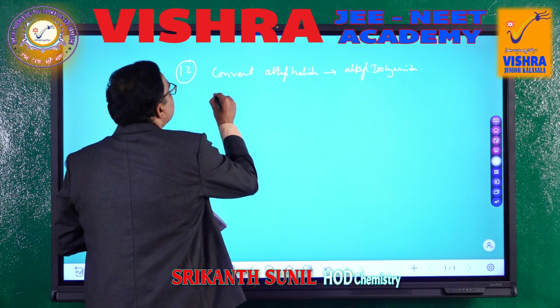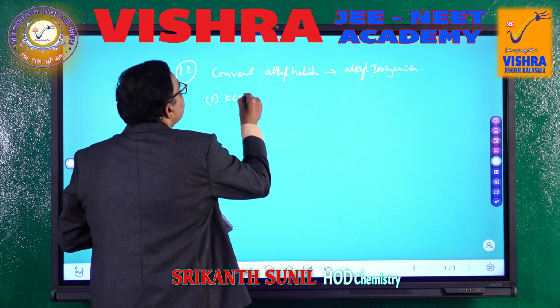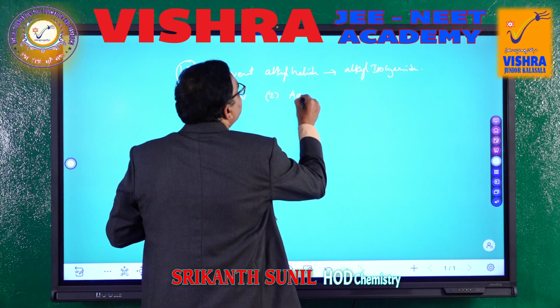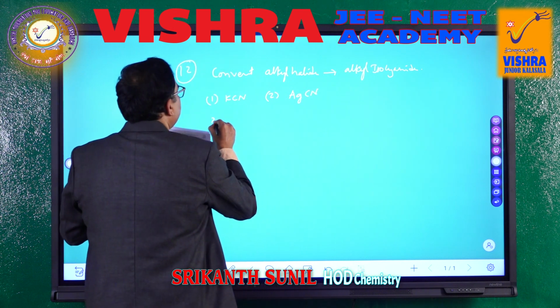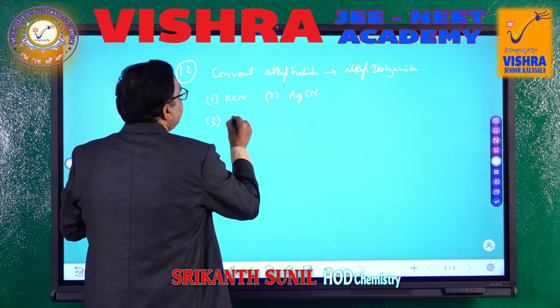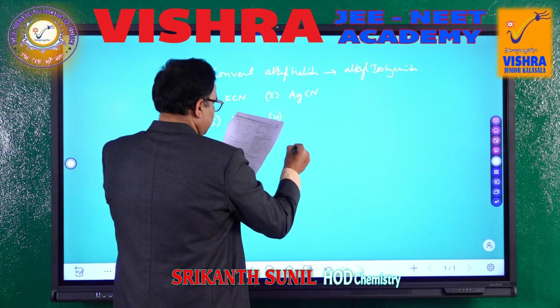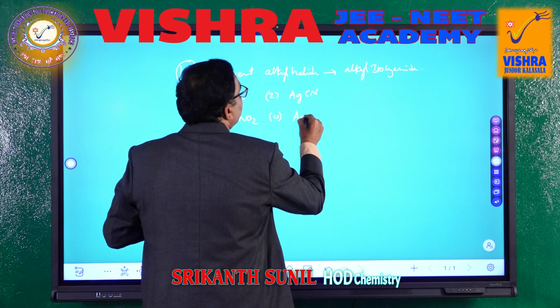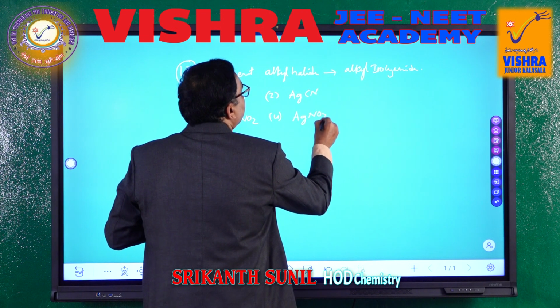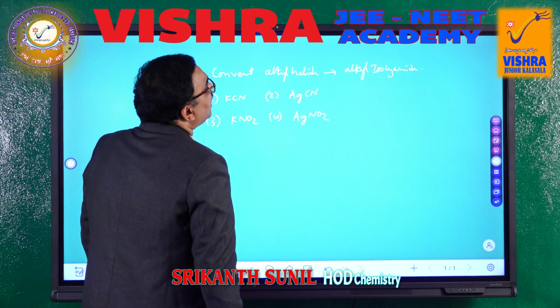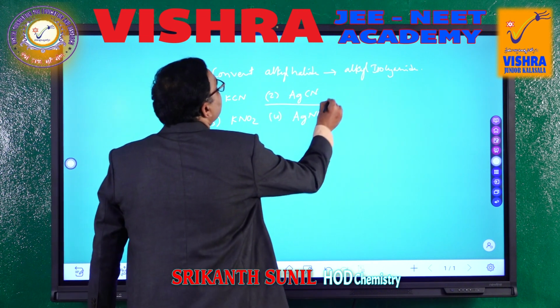What are the options? First one is KCN, second one is AgCN, third one is KNO2, fourth one is AgNO2. Okay, dear students, isocyanide, this one is the correct option.